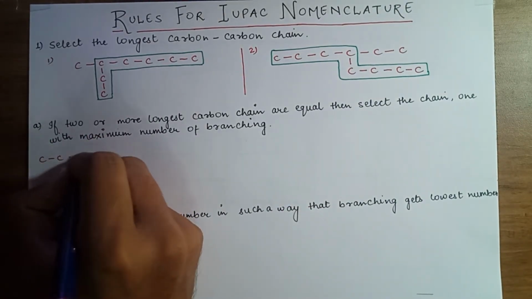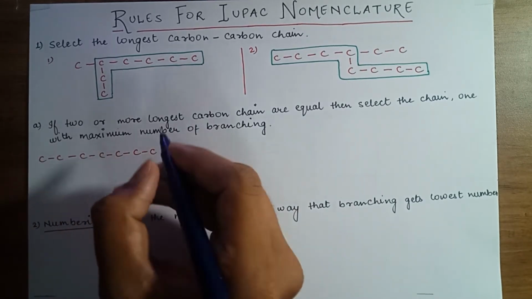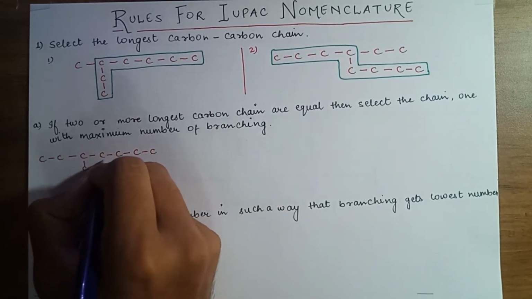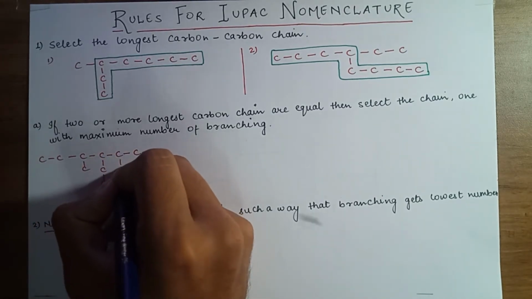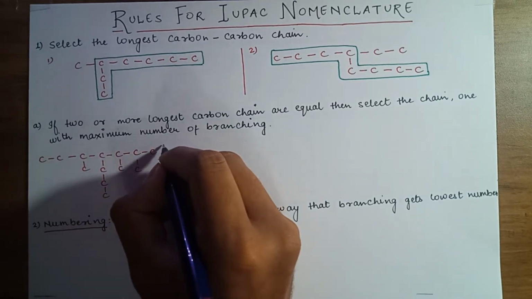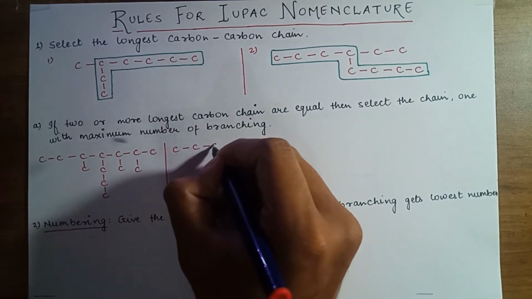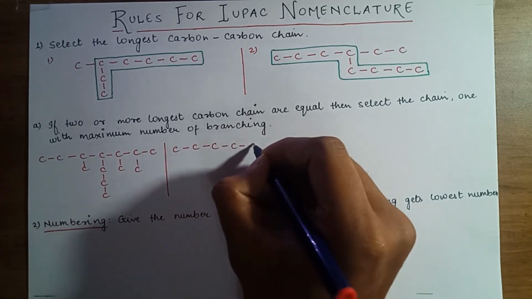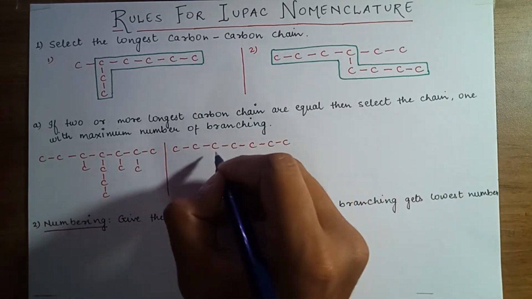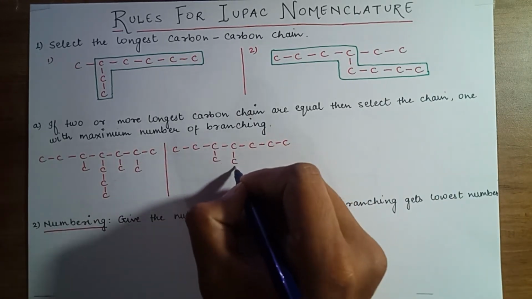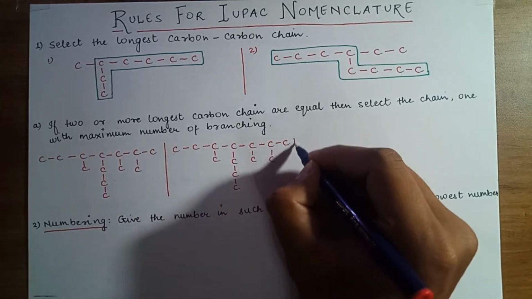This is the first possibility. Second possibility.